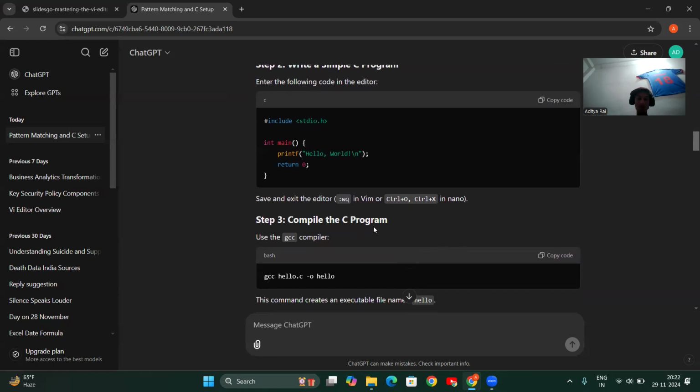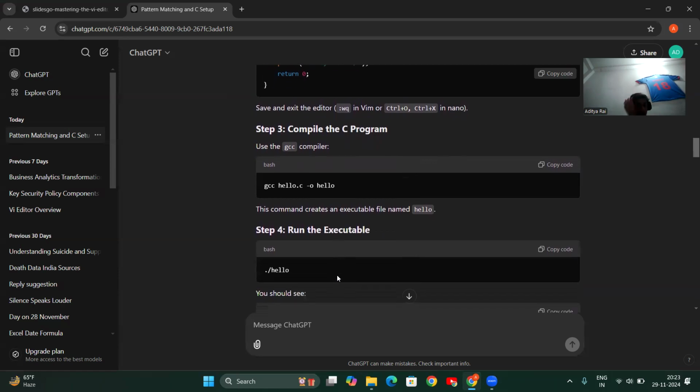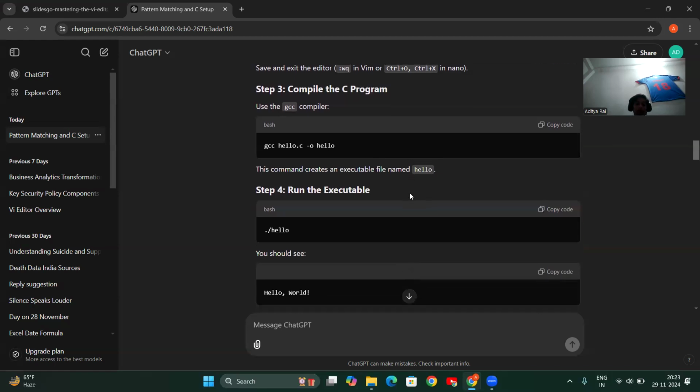Step 3, compile the saved program. Use the GCC compiler. To compile that C program, use the command gcc hello.c -o hello. This command creates an executable file named hello. Fourth, to run that executable file, type dot slash hello, which will run the hello file.